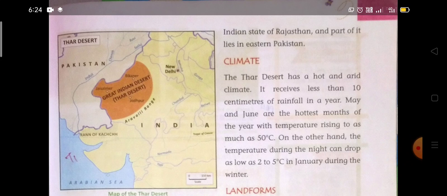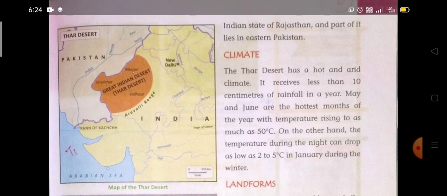May and June are the hottest months of the year, with temperature rising to as much as 50 degrees Celsius.